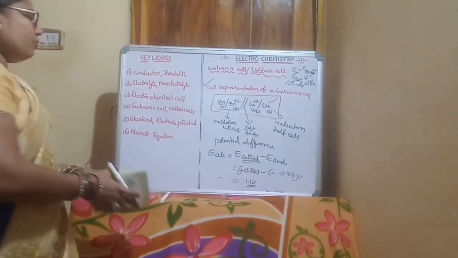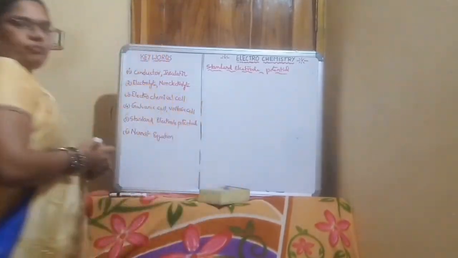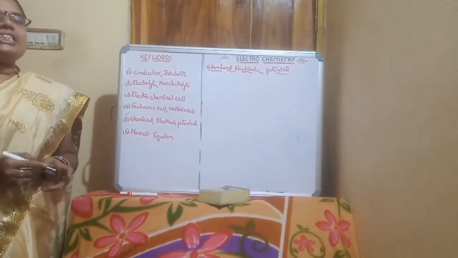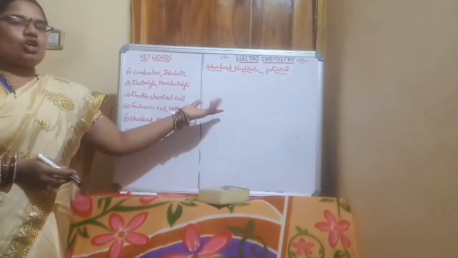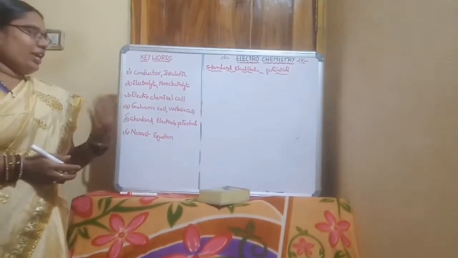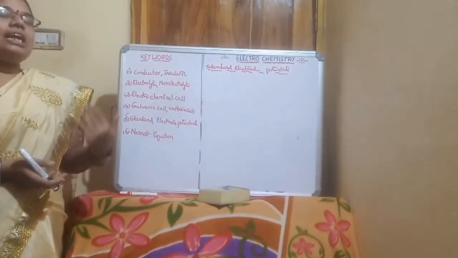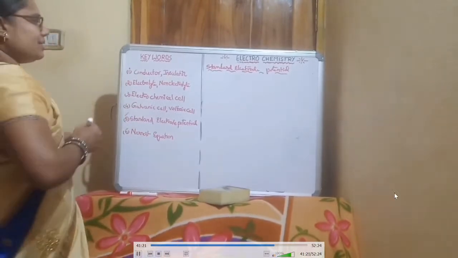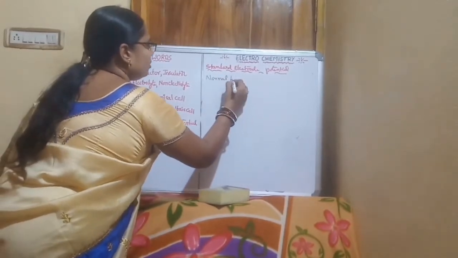Now we will go for standard electrode potential. We already know that we cannot determine the single electrode potential because oxidation and reduction reactions cannot occur alone. We can calculate only the potential difference of the two electrodes. To calculate the single electrode potential, we must have a standard electrode. Here the normal hydrogen electrode is used as a standard electrode.